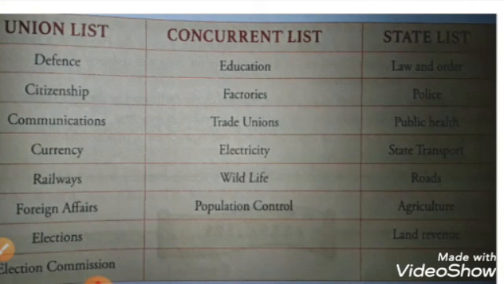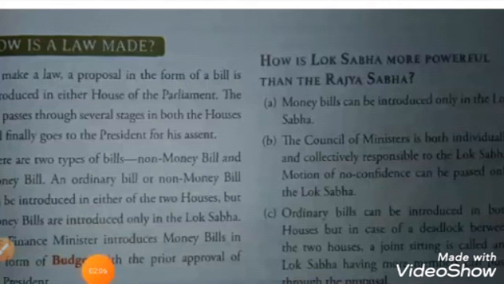Next, how is Lok Sabha more powerful than the Rajya Sabha? It is a very important question. First of all, money bills can be introduced only in the Lok Sabha, so Lok Sabha is more powerful than the Rajya Sabha. It is proved. Next, the Council of Ministers is both individually and collectively responsible to the Lok Sabha. A motion of no confidence can be passed only in the Lok Sabha. So here also the Lok Sabha has the power to declare the motion of no confidence. Only it can be passed in the Lok Sabha, and Lok Sabha is the house of common people, you have to remember.